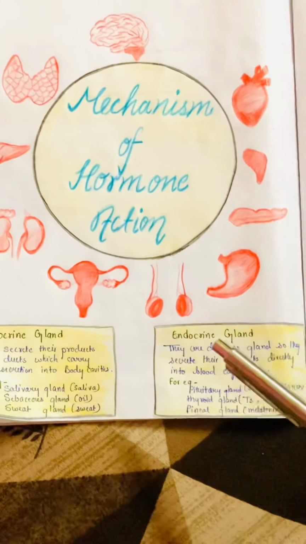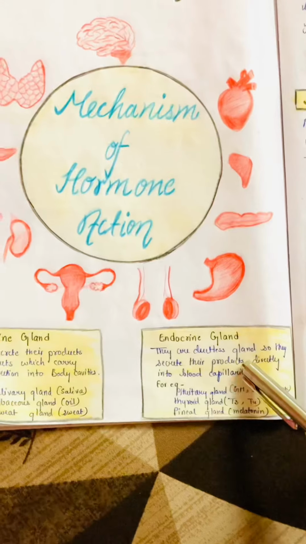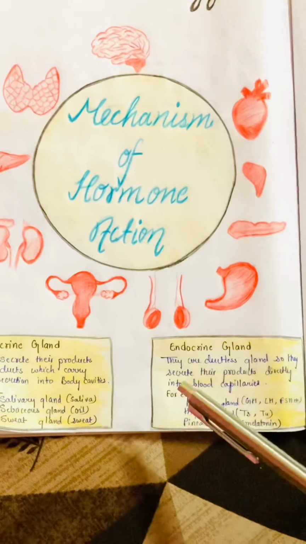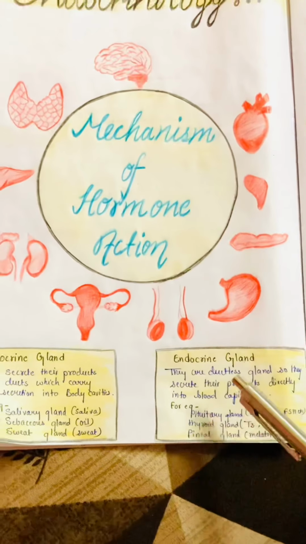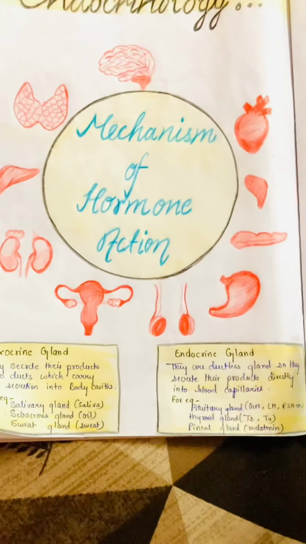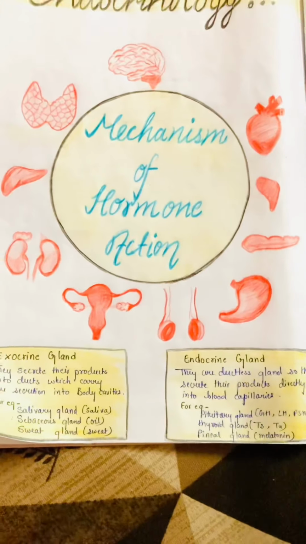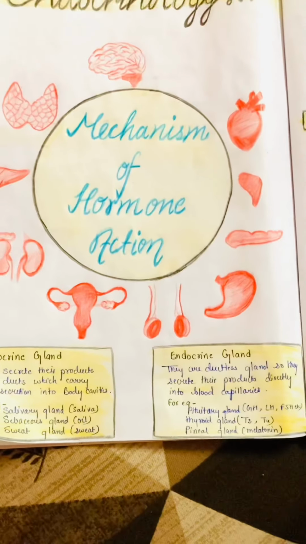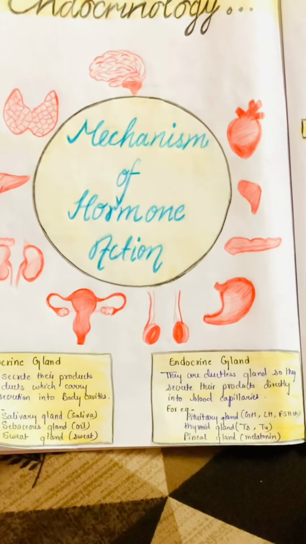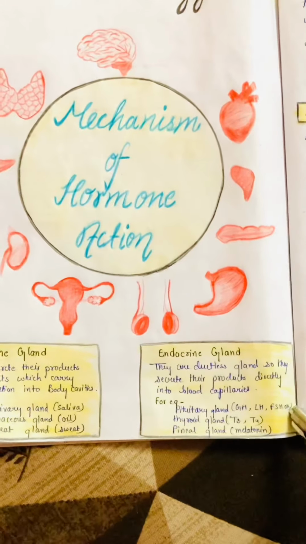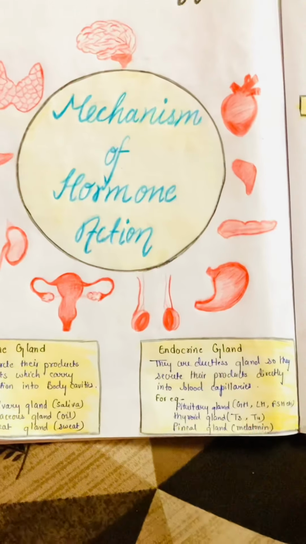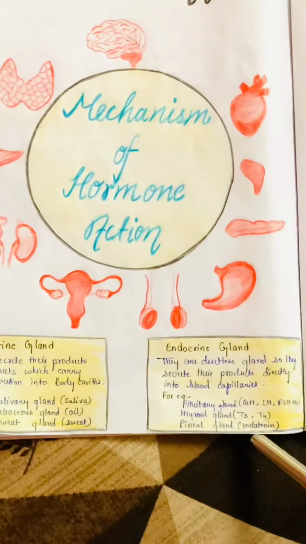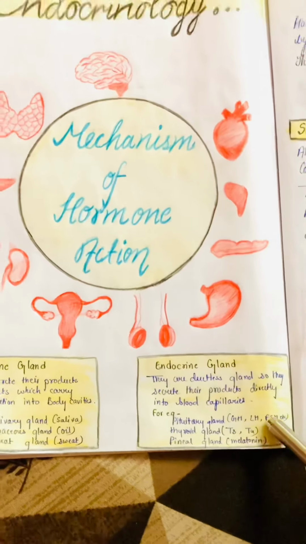Whereas endocrine glands are ductless glands because they don't have ducts, so they secrete their product directly into the blood capillaries. For example, the pituitary gland, which secretes many hormones such as growth hormone, luteinizing hormone, follicle stimulating hormone, and many more. The thyroid gland, which secretes T3 and T4, that is triiodothyronine and thyroxine. The pineal gland, which secretes melatonin.